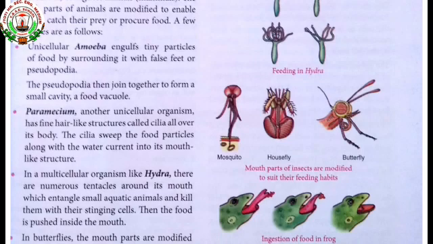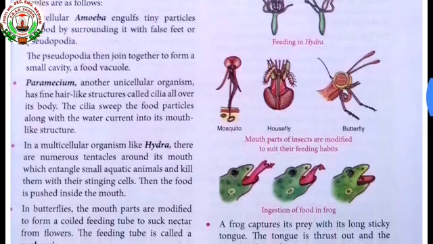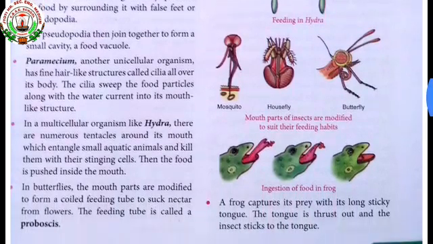Now the next one is about insects. In insects, like butterflies, houseflies, mosquitoes, bees, etc., the mouth parts are modified to form a feeding tube to suck nectar from flowers. The feeding tube is called a proboscis.